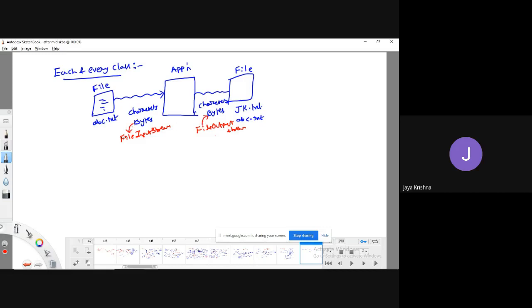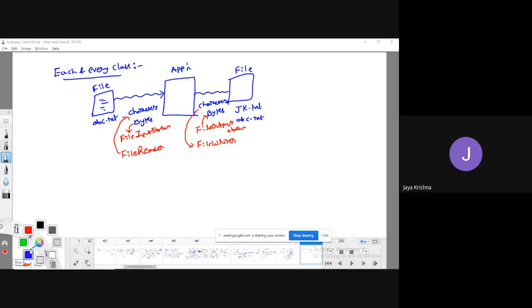Bytes. Or I can use another one. What is that? I can send in the form of characters, that is file reader, and file writer, if you are trying to send in the form of characters.